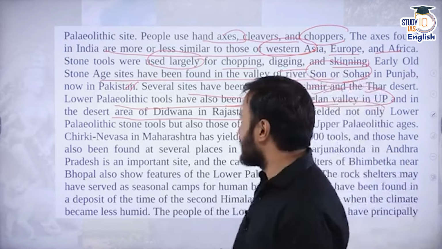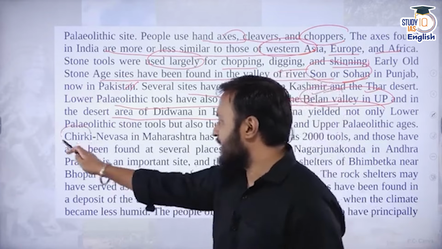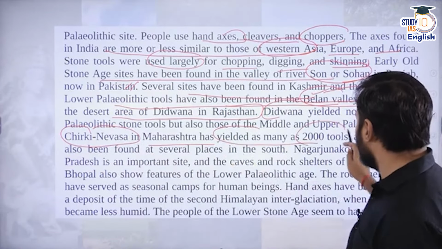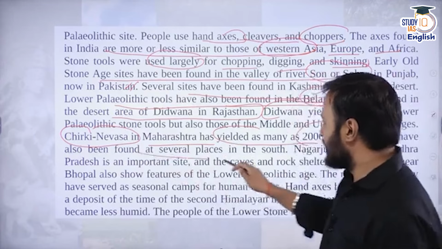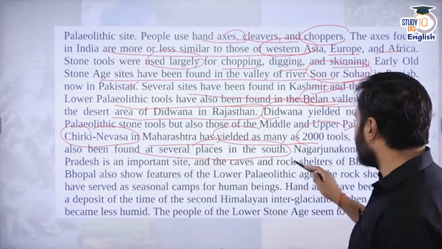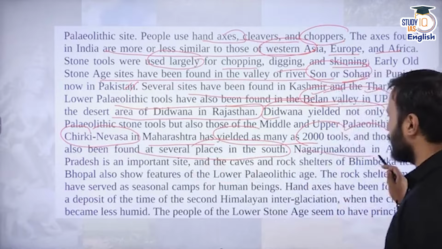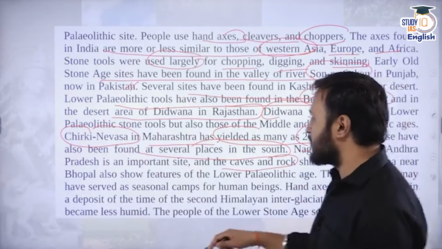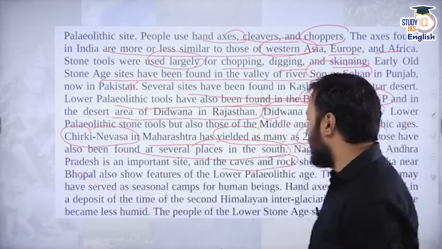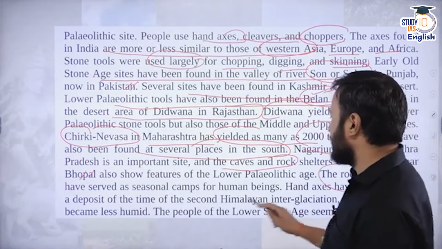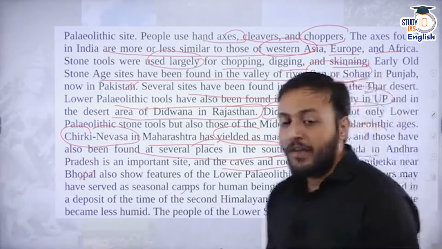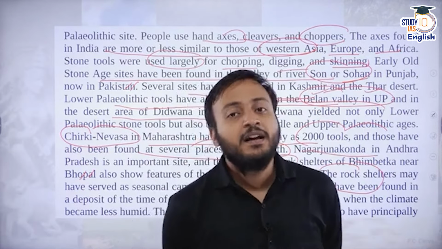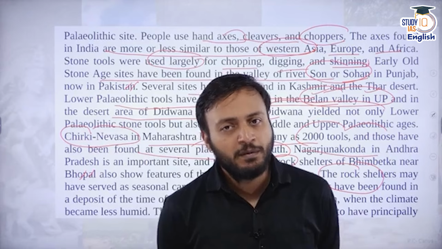Then there is a place called Chirki-Nevasa in Maharashtra that has yielded as many as 2000 tools. There are also other places in southern India from where tools have been found, like Nagarjunakonda in Andhra Pradesh, and similarly a place in Madhya Pradesh called Bhimbetka near Bhopal, and rock shelters in the Deccan. They have given several evidences of the presence of human beings.